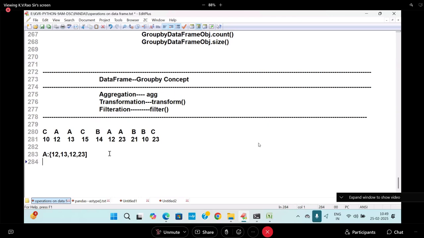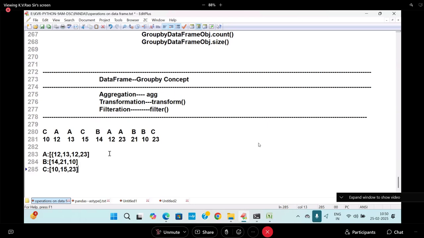B colon, what I will write? List I will write it. This is a list. List is called what? 14 comma 21 comma 10. Next I will take up. Next C colon, what is happening now? 10 comma 15 comma 23. That's all. This is called my values.